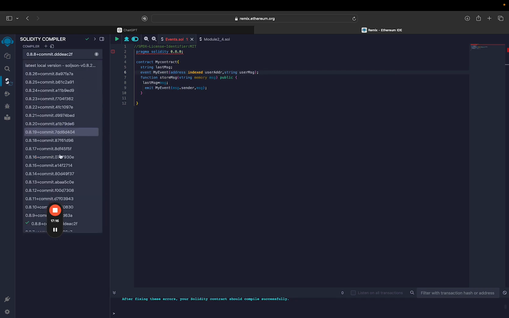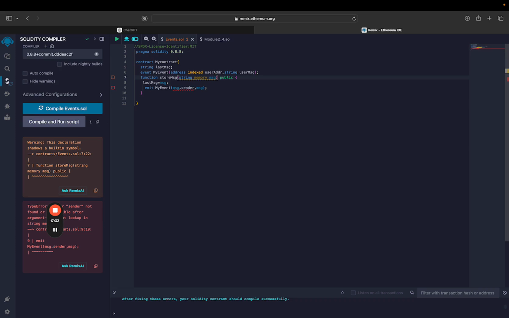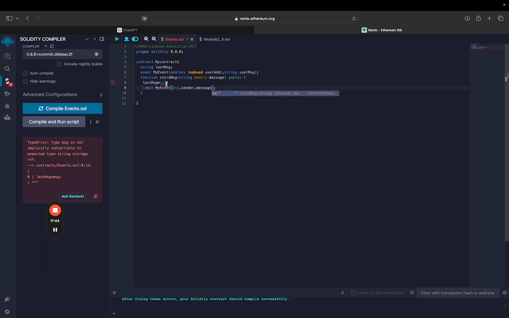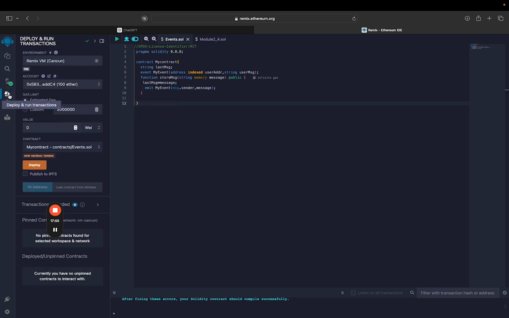Okay, now we'll change the compiler version so that there aren't any compatibility issues with the compiler. So let's change it here, it won't matter much. Since msg is also a global variable, we'll have to change the name of the message variable here. Okay, so this will work perfectly. Now let's check this function out. We have compiled our contract.